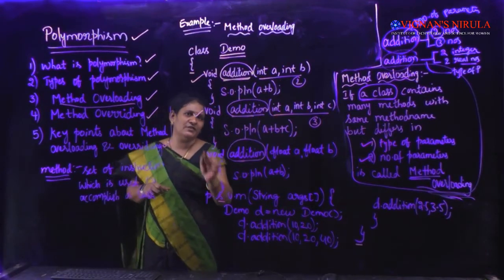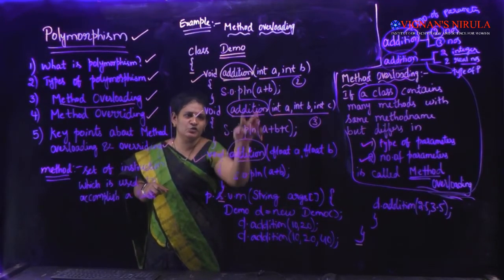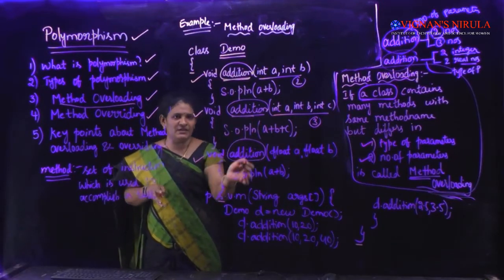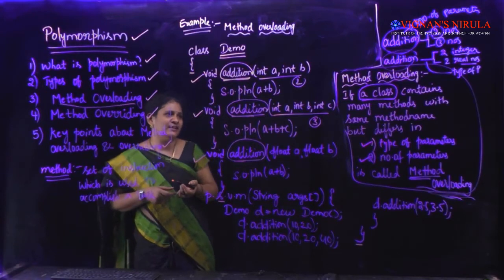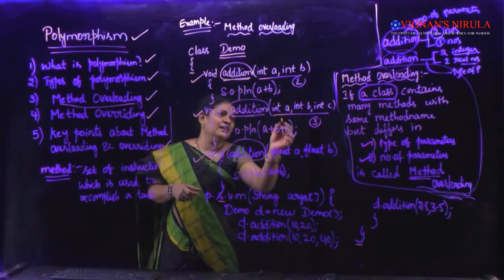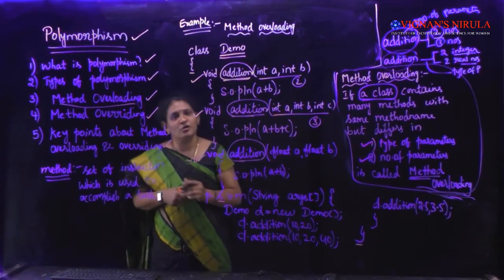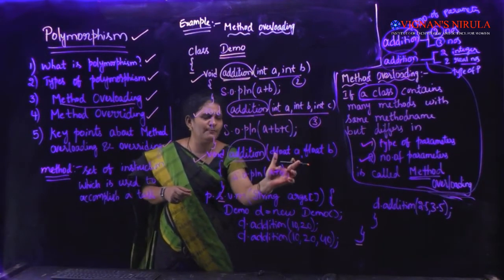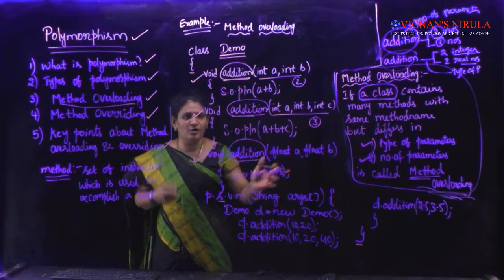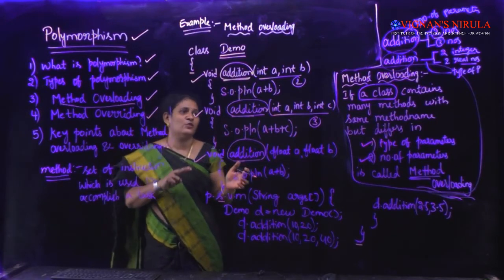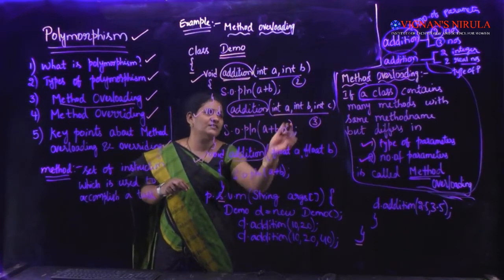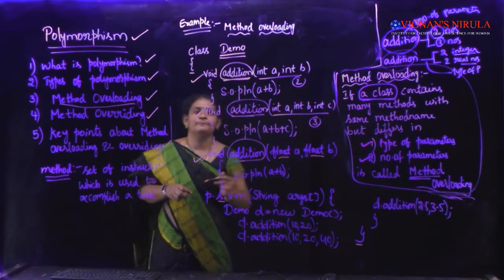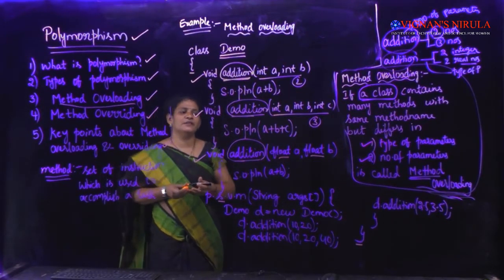If I observe these two methods, they also have the same method name, but they differ in the type of the parameters and also the number of parameters. How many parameters are there? 3. How many parameters are there? 2. And they are also differing in one more thing. What is that? The type of the parameters. Here the type is int and here the parameter type is float. This is an example of method overloading.